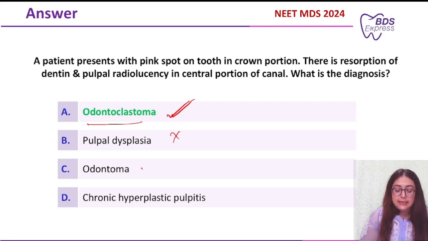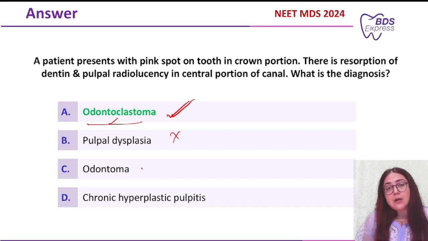Okay. Next thing was pulp polyp. Again, pulp polyp is a separate thing. We have discussed a question on pulp polyp, gingival polyp as well. You can check that question. So the correct answer is odontoclastoma.